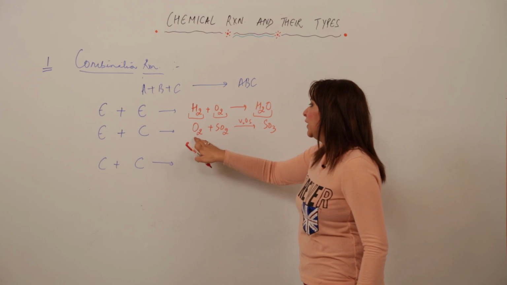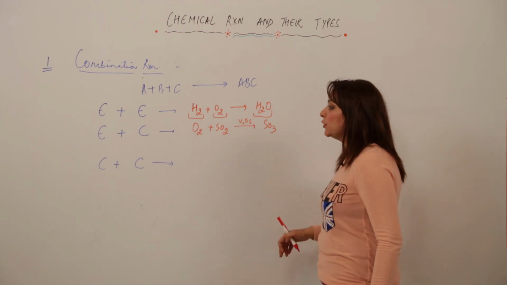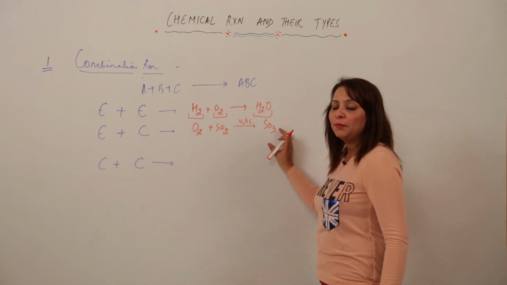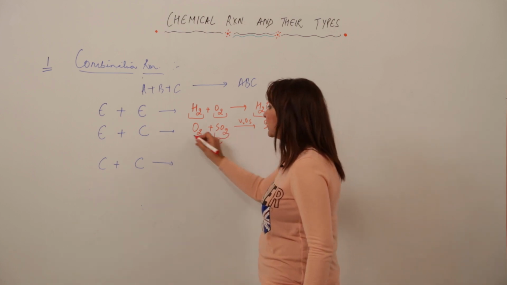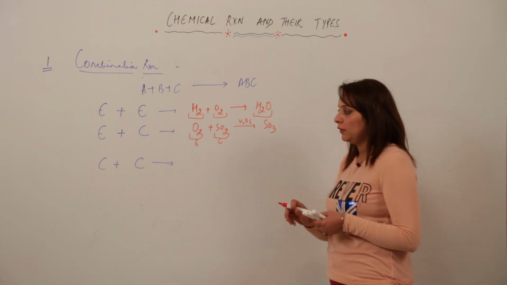So SO2 plus O2 in presence of vanadium pentoxide, which acts as a catalyst, forms SO3. You can see in this case they are uniting to form a single substance. So obviously it is a combination reaction. Now it is a compound and it is an element, so the reaction can happen at element and compound level also.